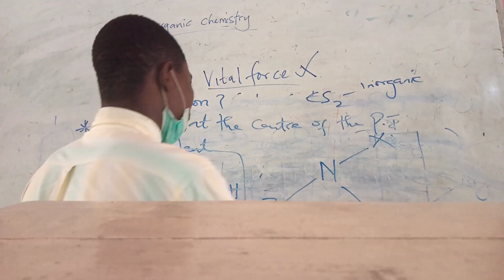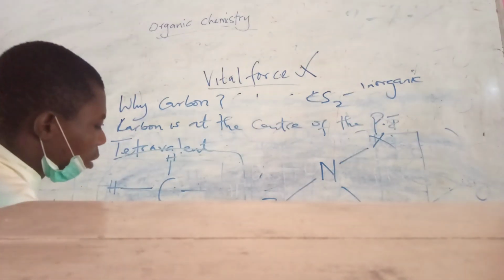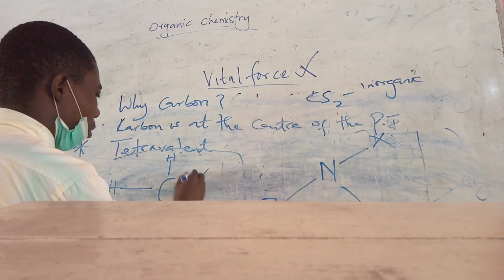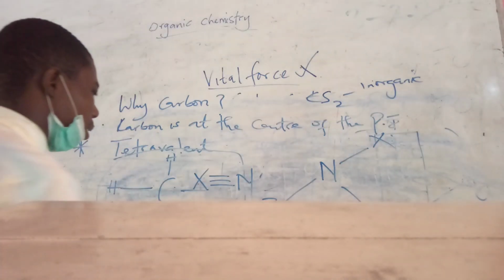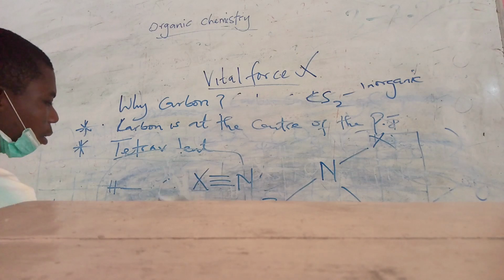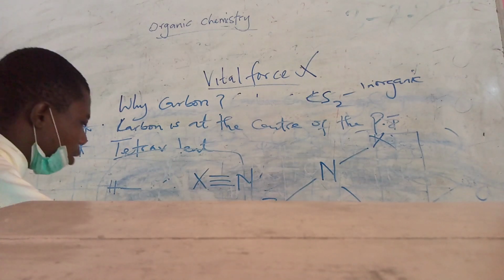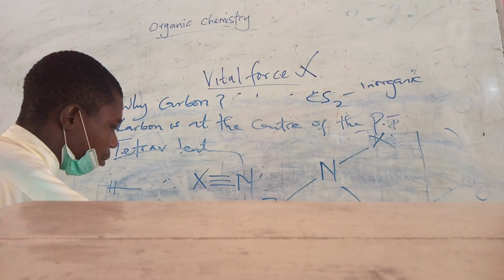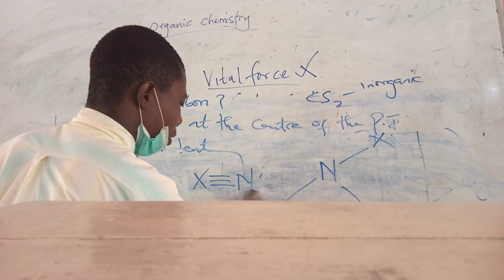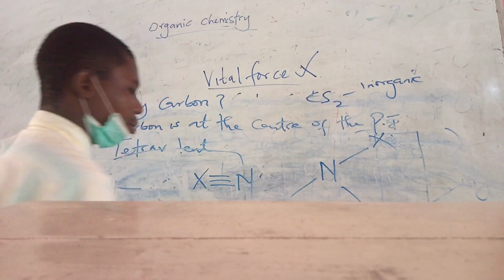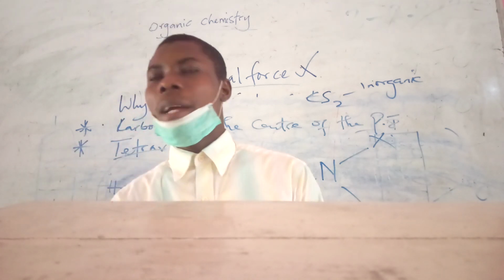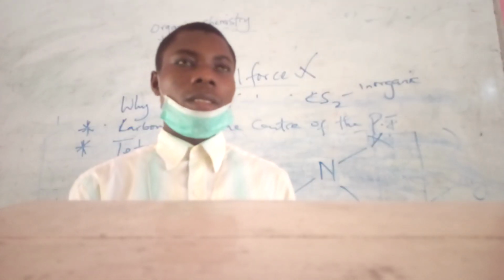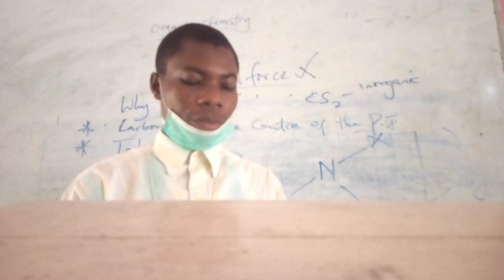Or in some other cases, you can have this. Nitrogen can actually be like this, and also nitrogen can assume this position. It all depends on the type of compound where nitrogen is actually from.